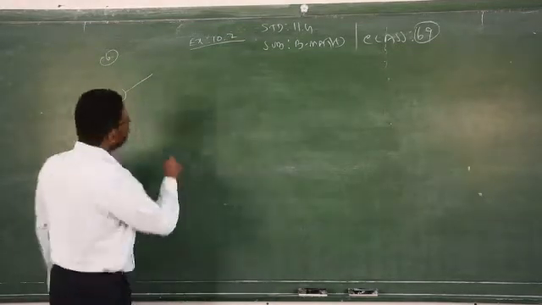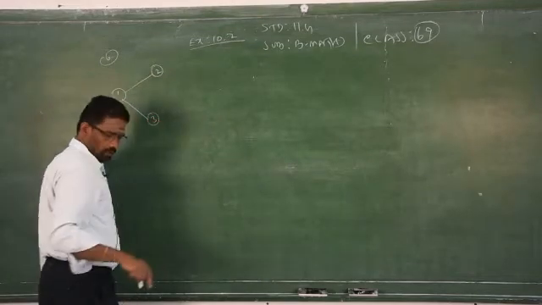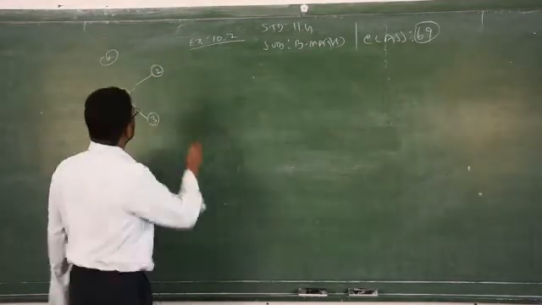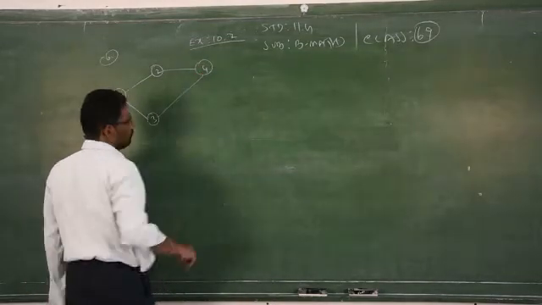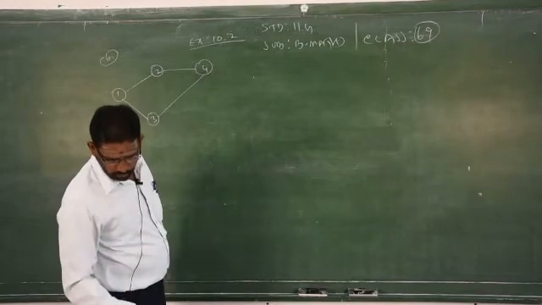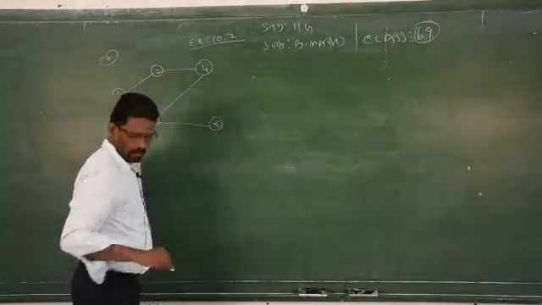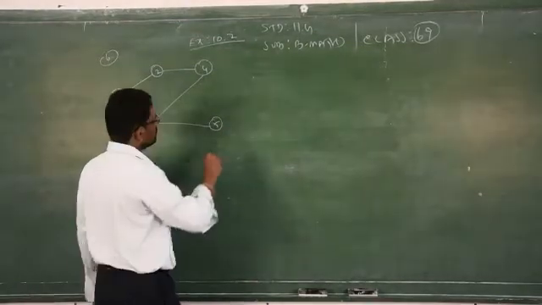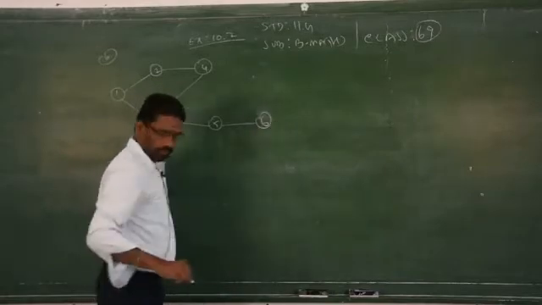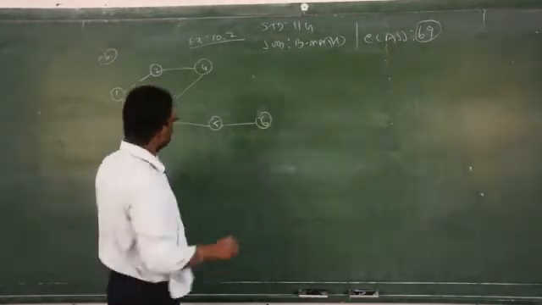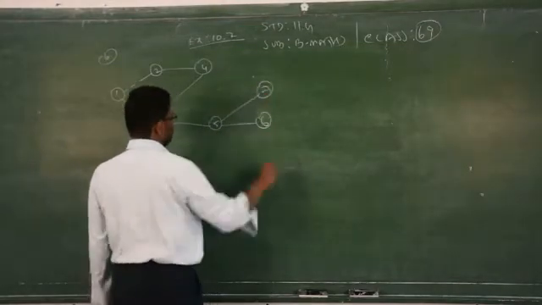1 goes to 2. Then again 1 goes to 3. It is given already in the question. Then 2 to 4, 3 to 4. Just you have to connect. 3 to 5, then 5 to 6, 5 to 7.